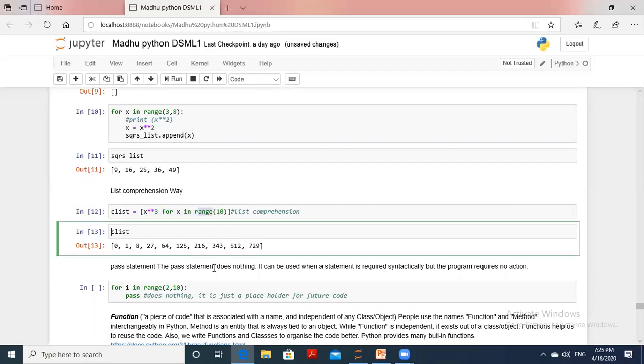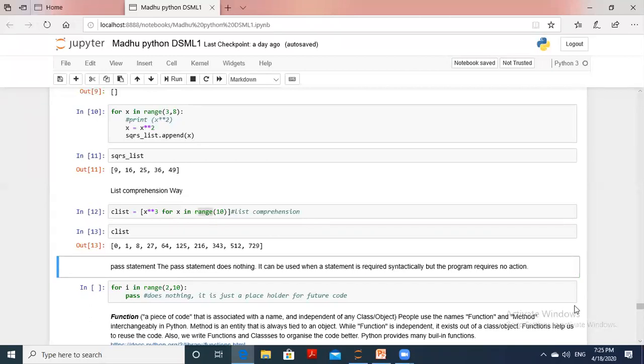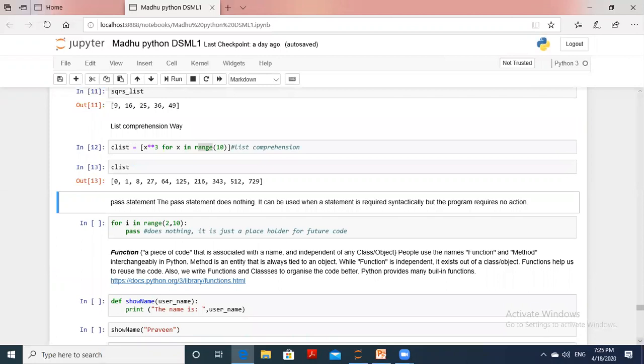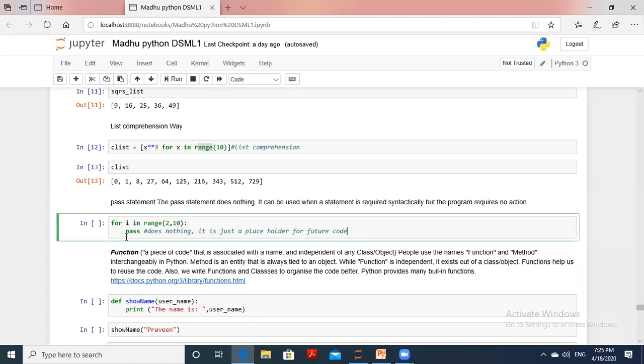Okay. The next one is the pass statement. Pass means continue with the other statements; it doesn't end like break or continue. This can also be used in programming. The pass statement does nothing and has no effect, but it can be used when a statement is required syntactically but the program requires no action. If you don't want to define any action, you can use the pass statement.